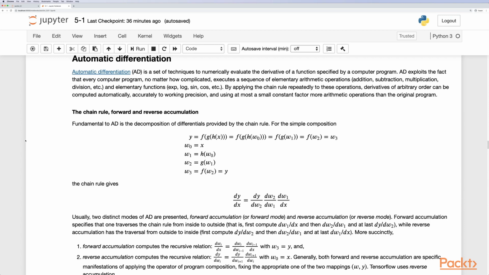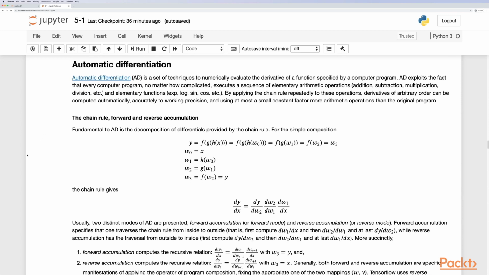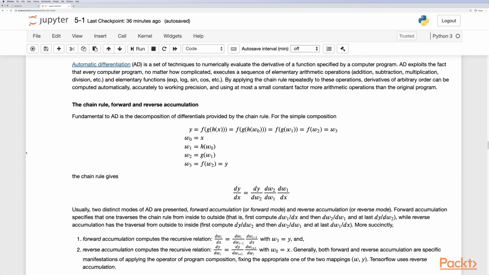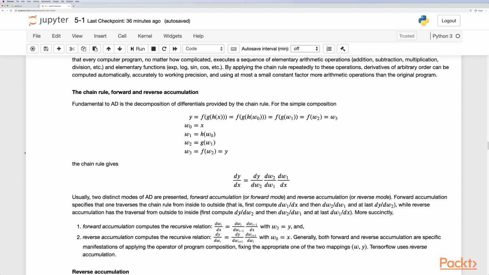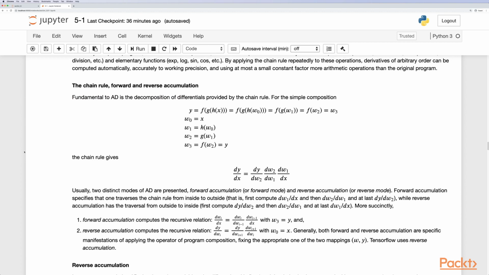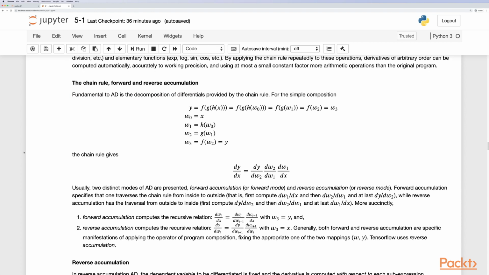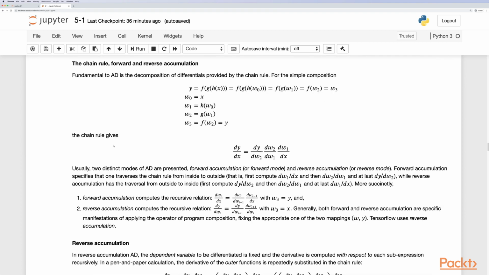We can also perform automatic differentiation on that graph, and we'll get into how that works now. So, the chain rule for forward and reverse accumulation. Fundamental to automatic differentiation is a decomposition of differentials provided by the chain rule. For a simple composition of a function like this, we can split it up, and by the chain rule, get this chain rule expansion.